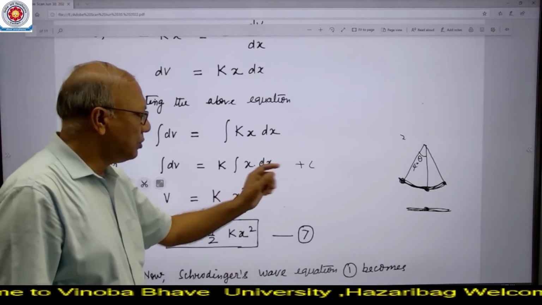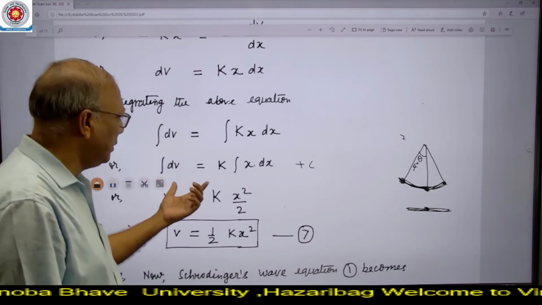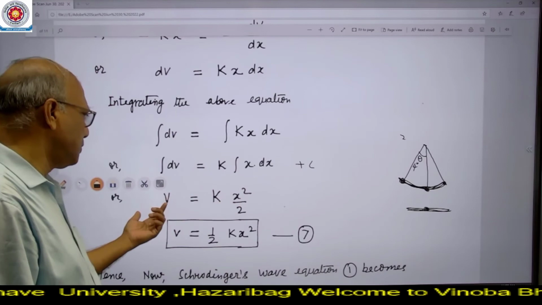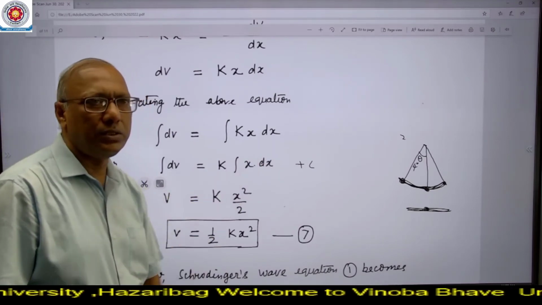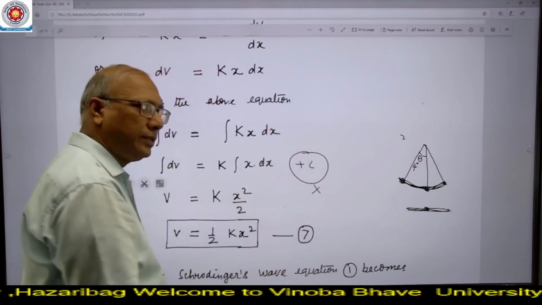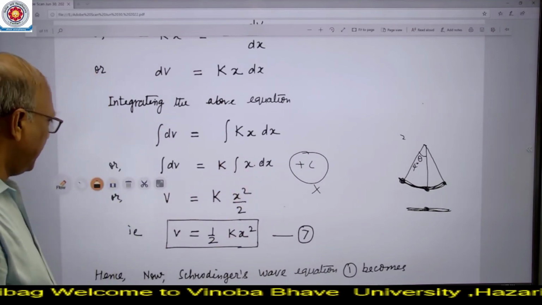The value of c can be calculated by putting the initial values of V and x. When x is equal to 0, V is equal to 0, therefore c is equal to 0. Automatically this term vanishes, and therefore I have not written the integration constant.